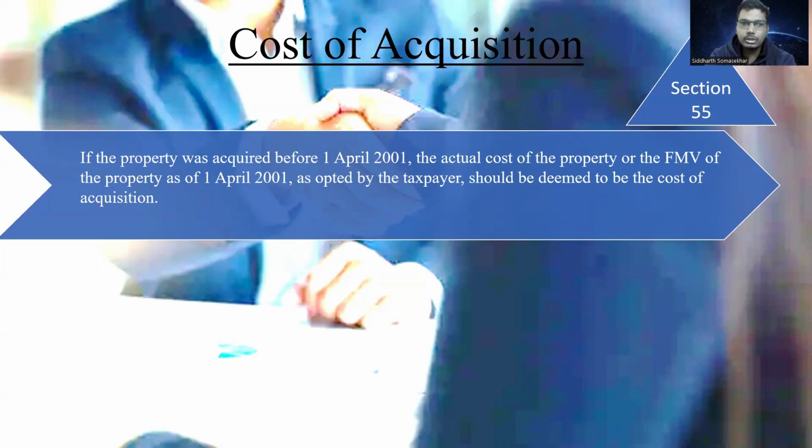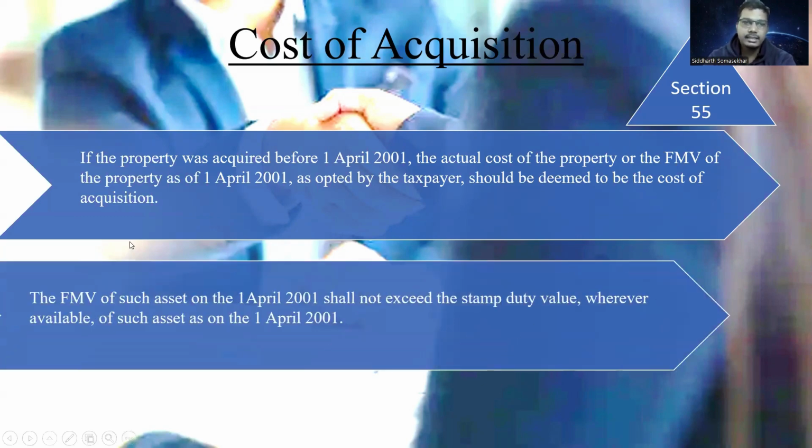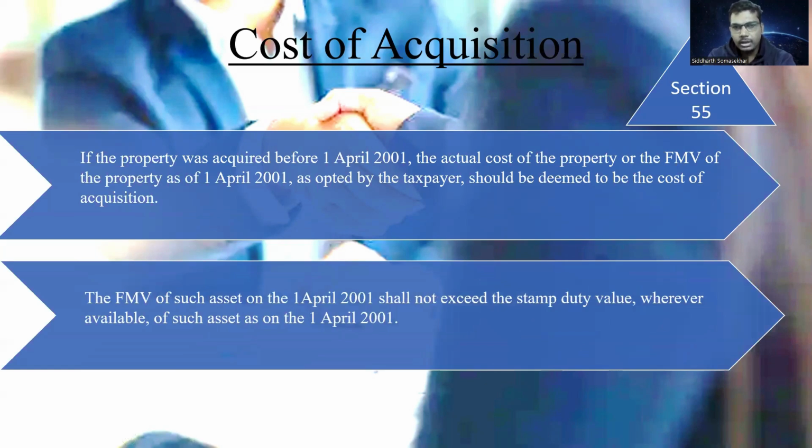Either the actual cost of the property that was acquired before 1st April 2001, or the fair market value of the property as on 1st April 2001 can be considered as the cost of acquisition. Now, only one thing that needs to be remembered here is that the fair market value as on 1st April 2001 cannot be more than the stamp duty value as on the 1st April 2001.